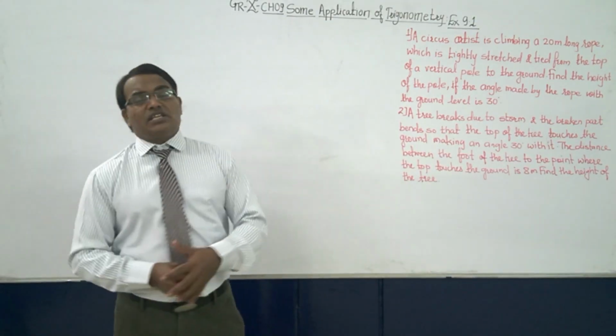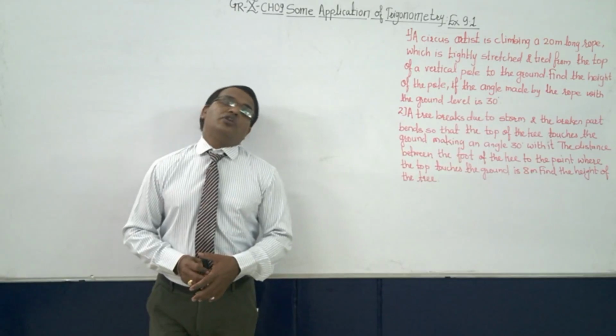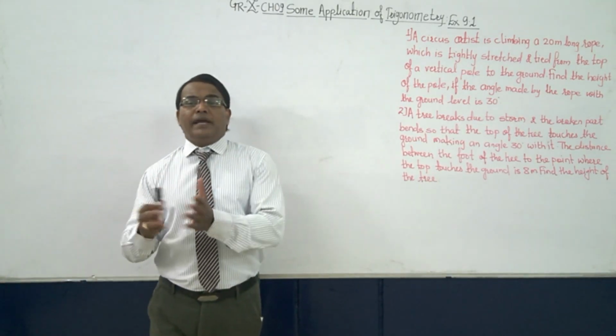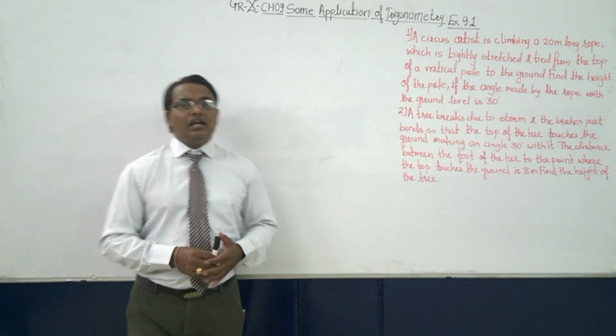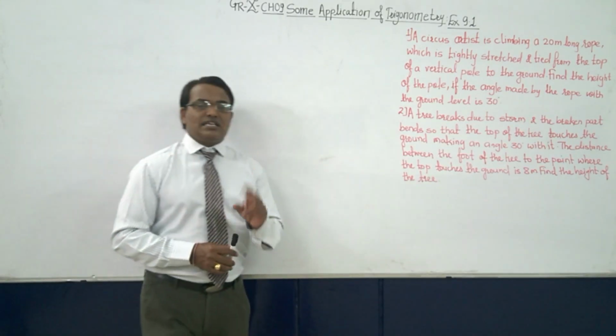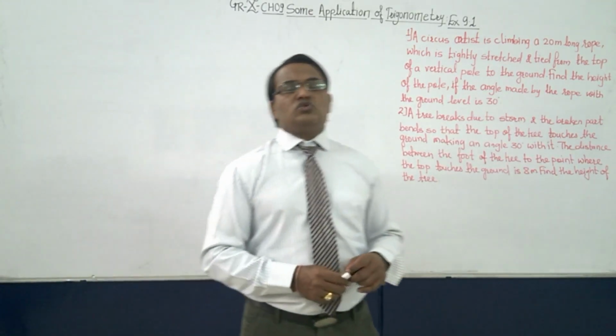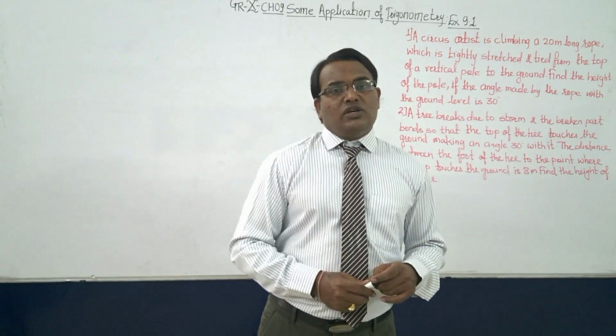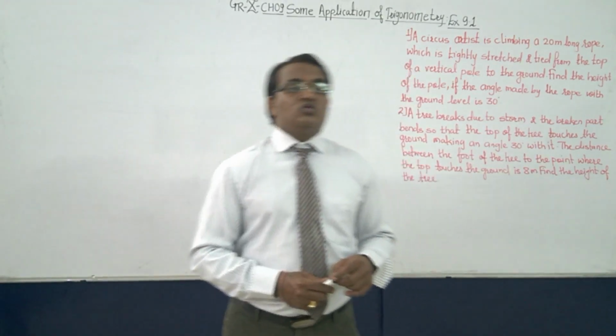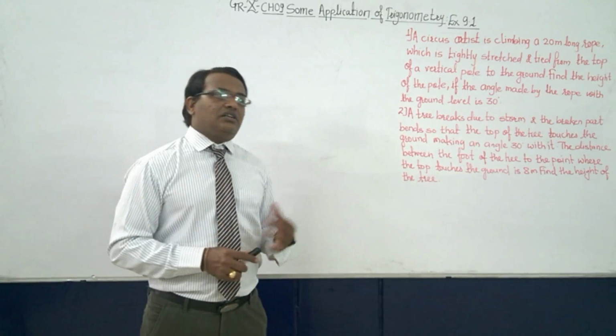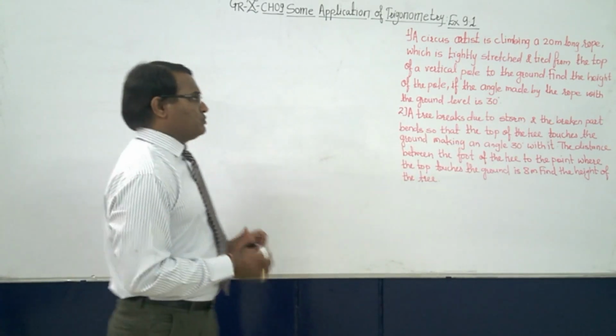Now this chapter, chapter number 9, Some Applications of Trigonometry, depends on one main concept. What is it? The 6 ratios. The second one is the basic values of the angles. Three terms are there that I would like to explain.